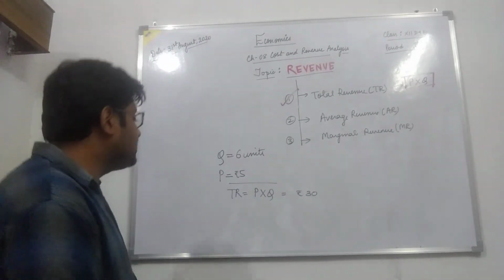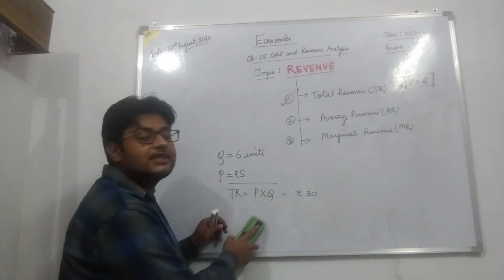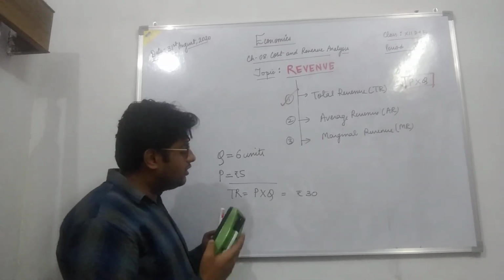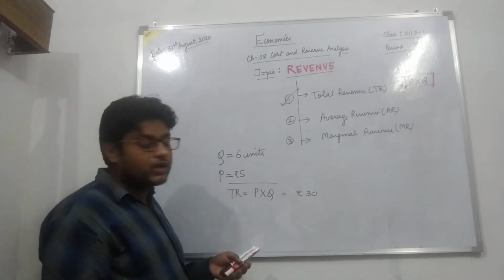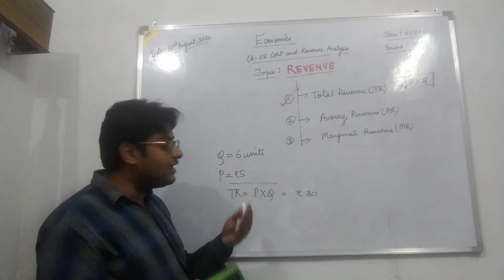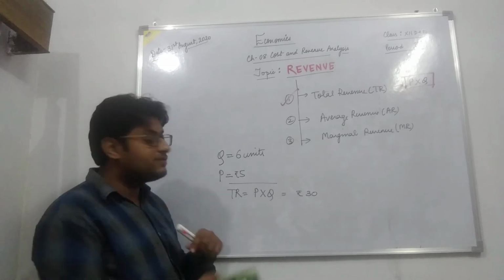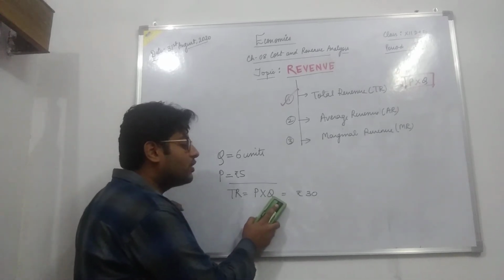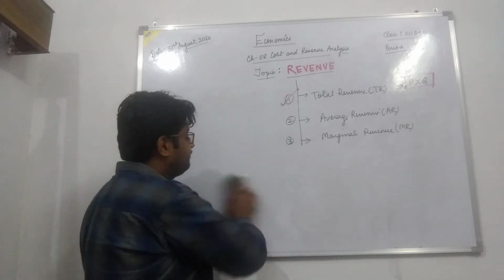As we can see, since total revenue is the multiplication of price and quantity, naturally it will depend upon the level of price and quantity. If the level of quantity increases, the total revenue will increase, and if the price increases, the total revenue will also increase. Both price and quantity will affect the total revenue.